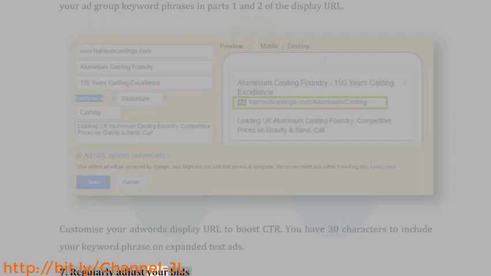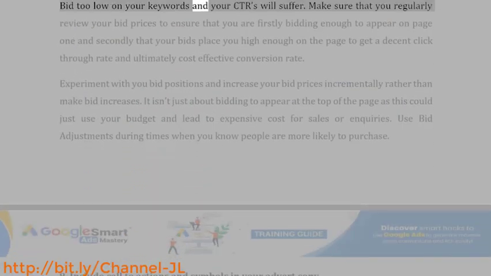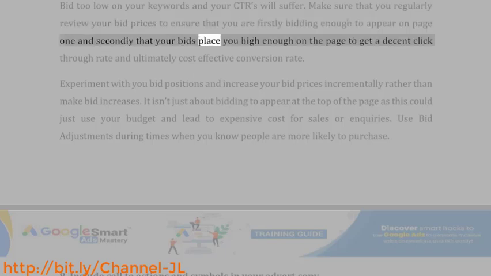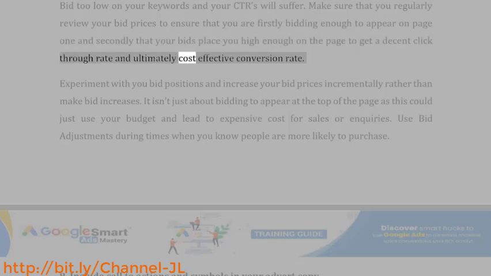7. Regularly adjust your bids. Bid too low on your keywords and your CTRs will suffer. Make sure that you regularly review your bid prices to ensure that you are firstly bidding enough to appear on page 1 and secondly that your bids place you high enough on the page to get a decent click-through rate and ultimately cost-effective conversion rate.